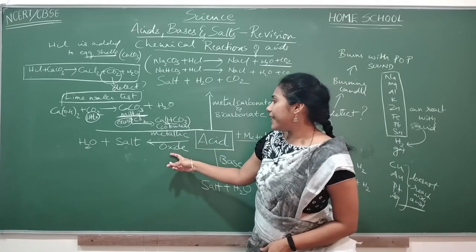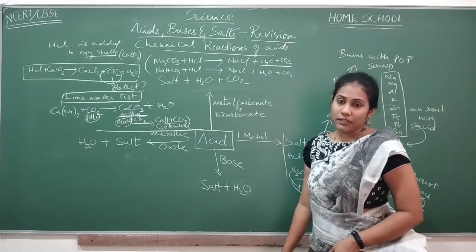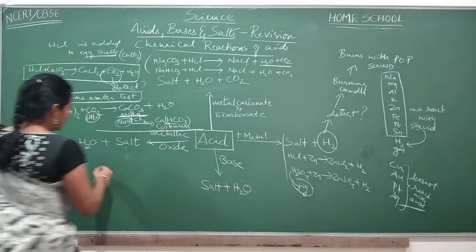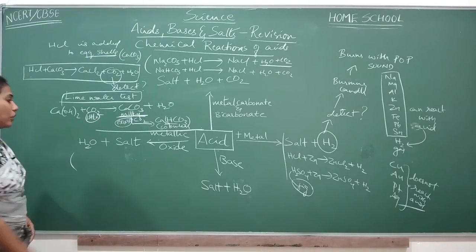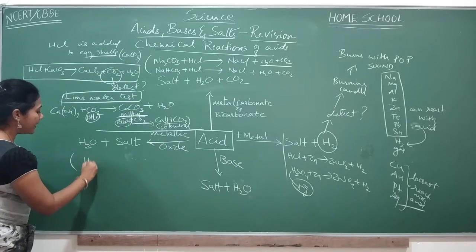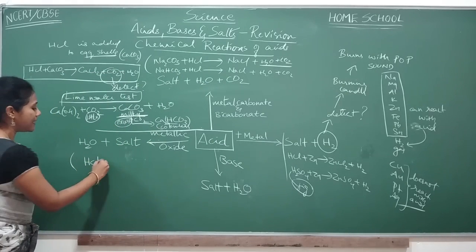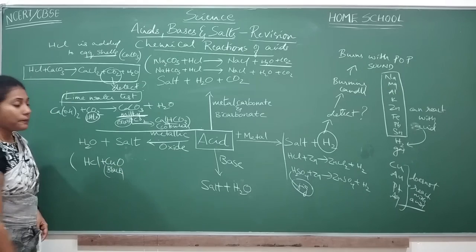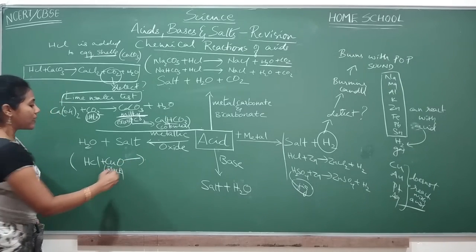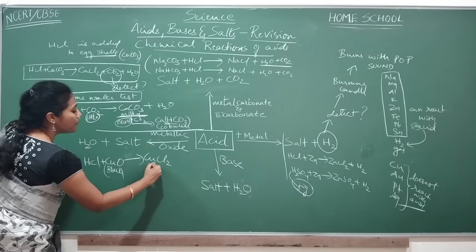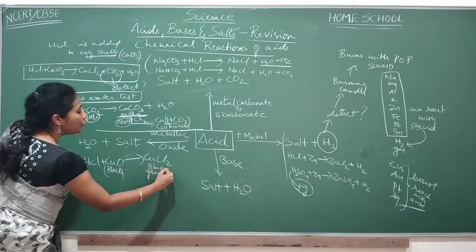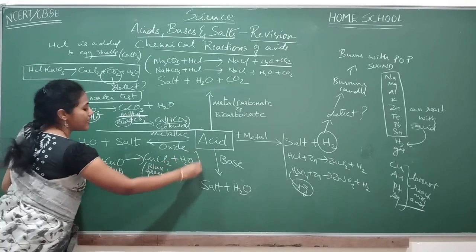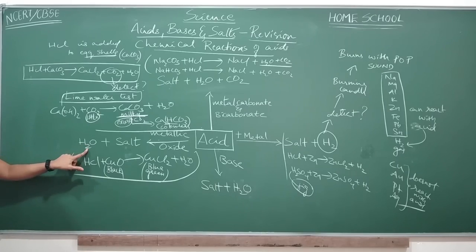Acids, when they react with metallic oxides, you will get salt and water. Here also you are getting salt and water. So what examples can you write here? Acid on reacting with metallic oxide. In your NCERT textbook, they have given this reaction when HCl is added to copper oxide. We all know copper oxide is slightly blackish in color. The moment you add HCl to copper oxide, you will get copper chloride, which is blue-green in color. Along with that, you will get water.